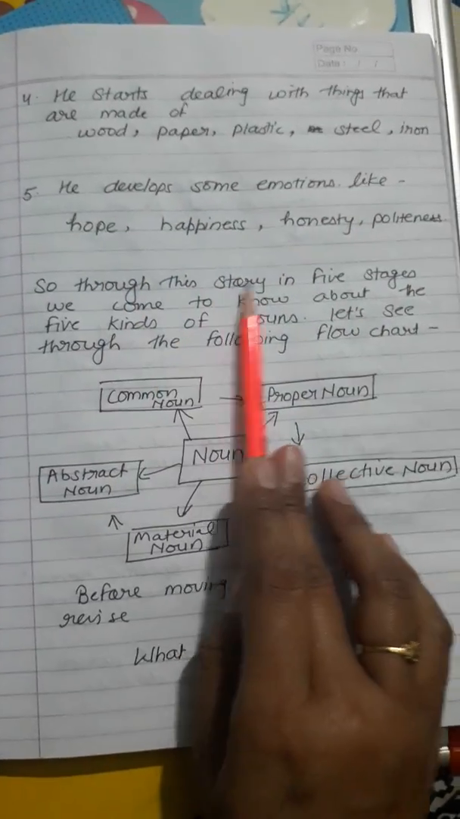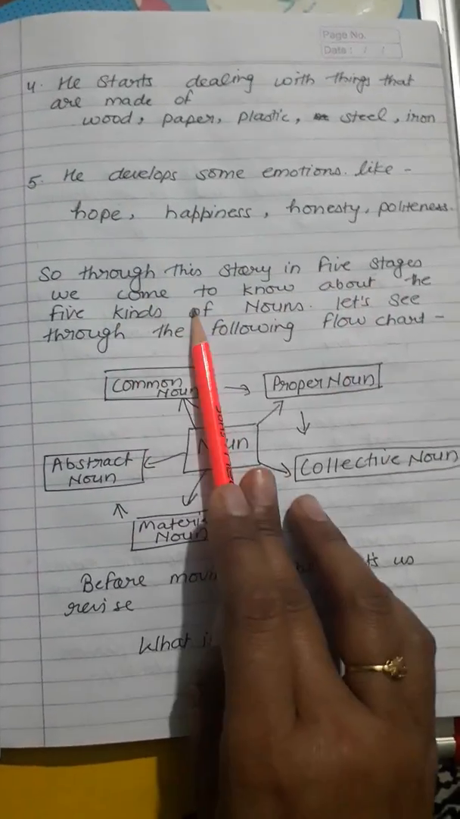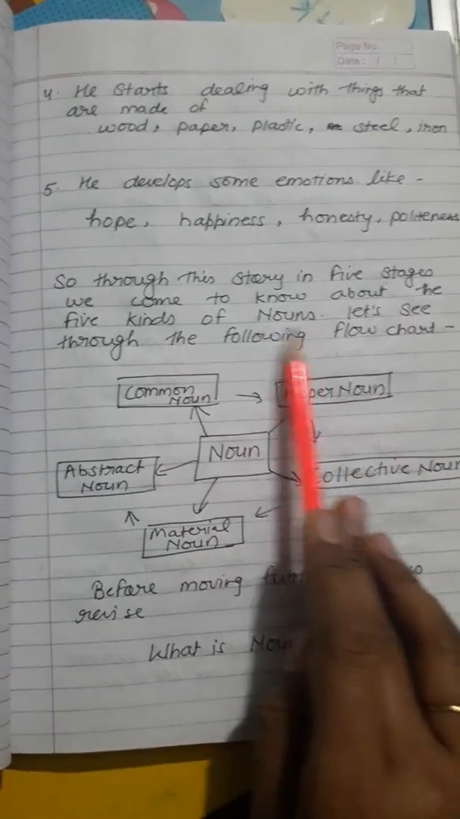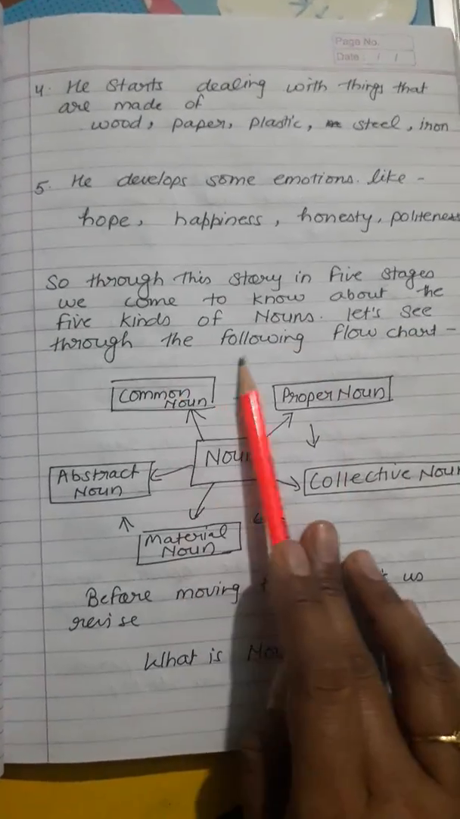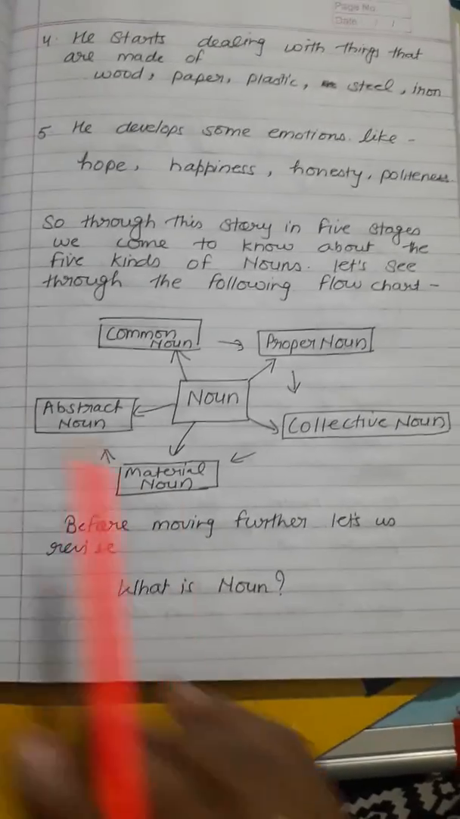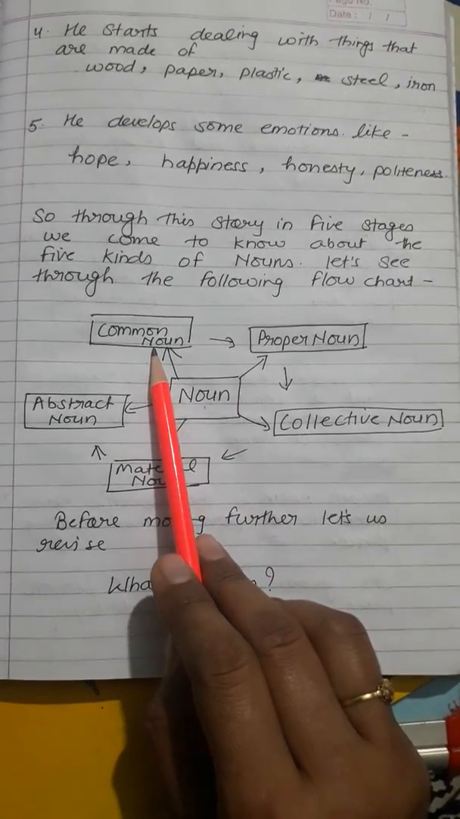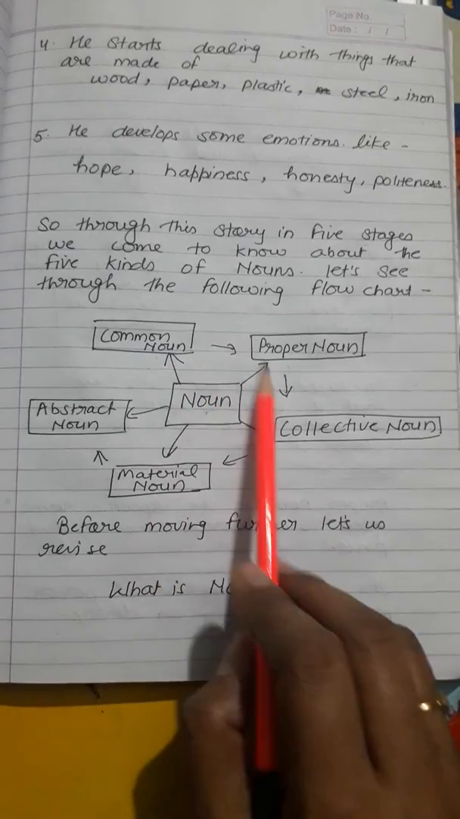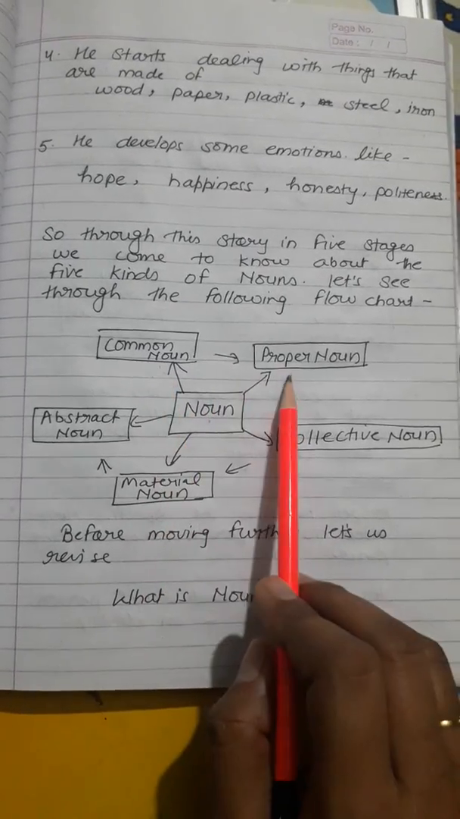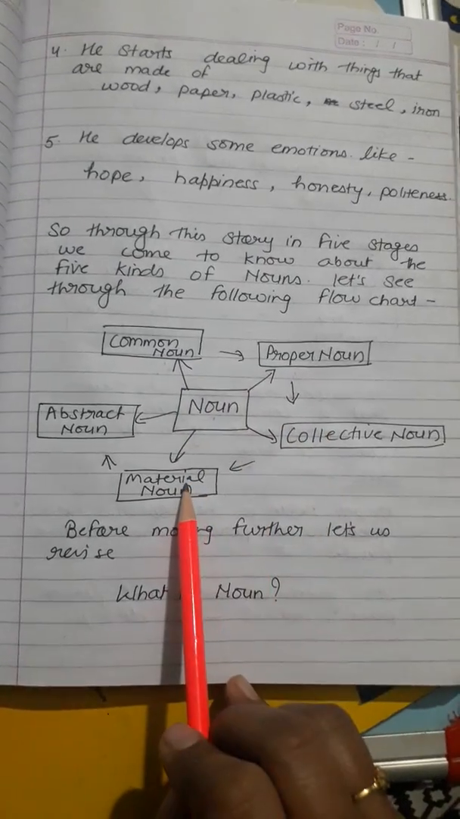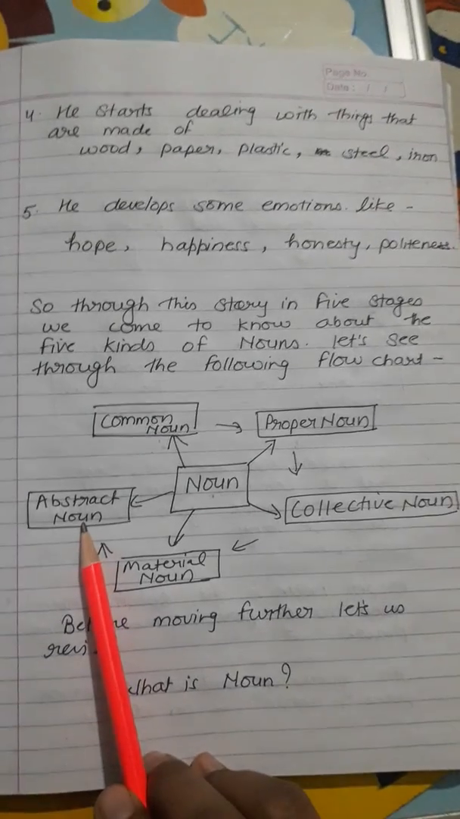Now, so through this story in 5 stages, we have come to know about the 5 kinds of noun. Let's see through the following flowchart. Now, what is first noun? Noun has 5 parts like common noun, then proper noun. We are moving clockwise. Noun, proper noun, collective noun, material noun, and abstract noun.